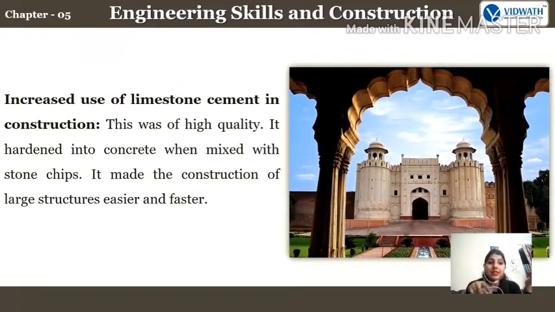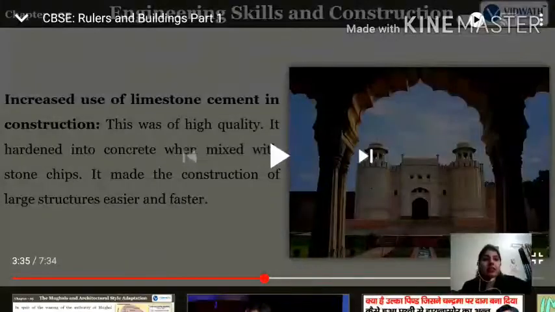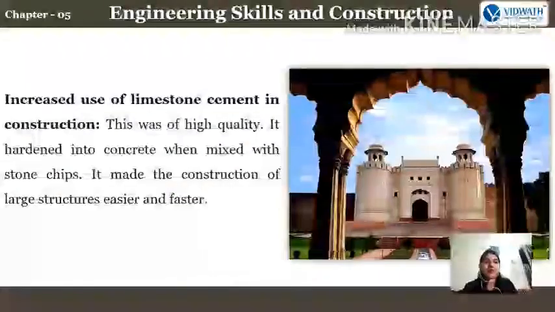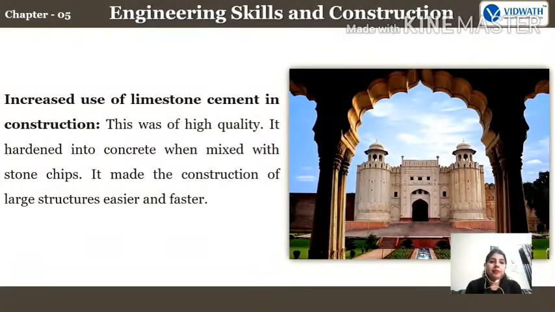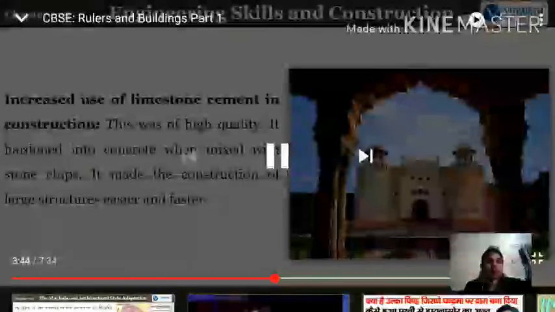Then what was the second addition to this in the 12th century? Increased use of limestone cement in the construction. They started adding limestone, because with that we could make a solid building. Fine. Just see, it was of high quality. It hardened into concrete when mixed with stone chips. It made the construction of large structures easier and faster.